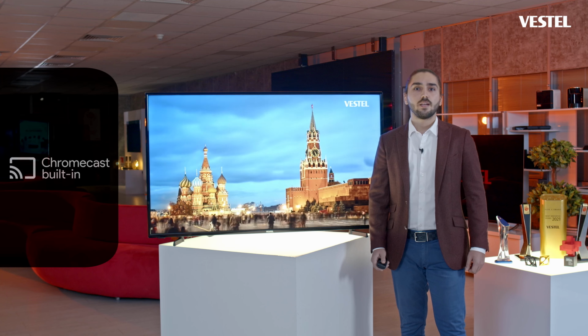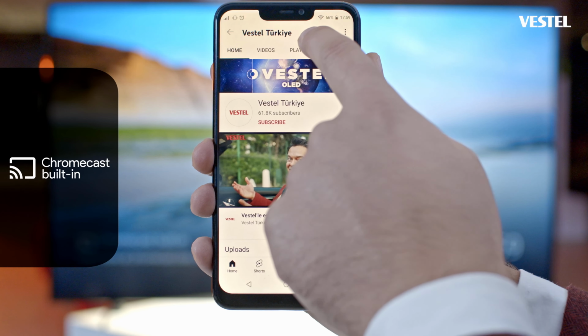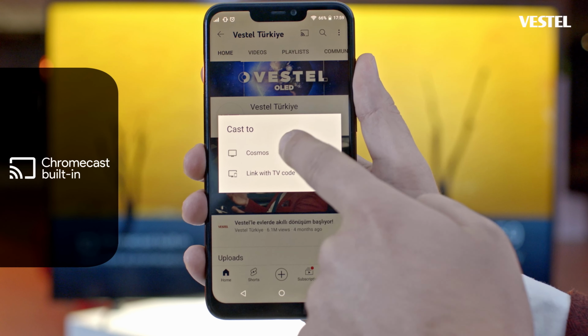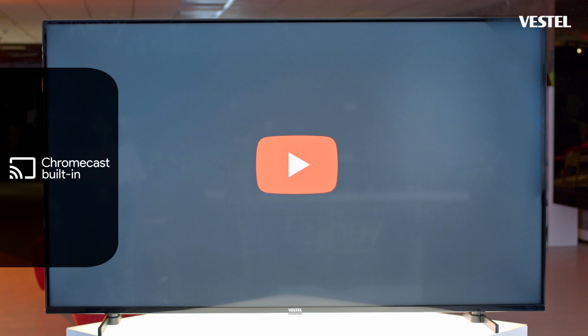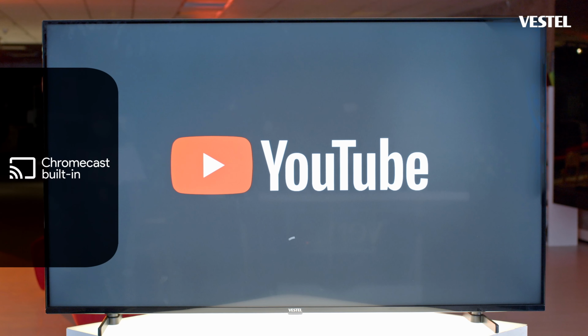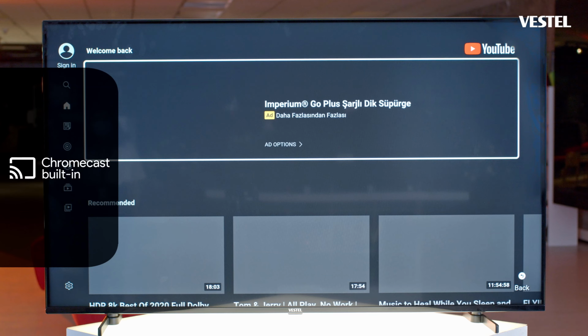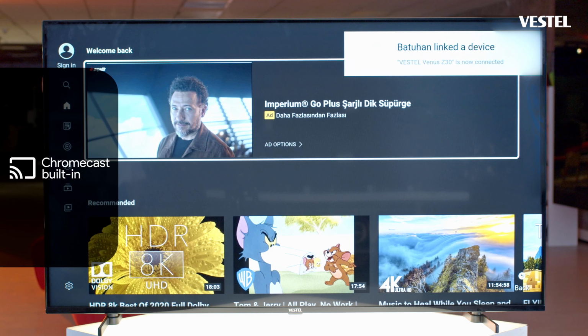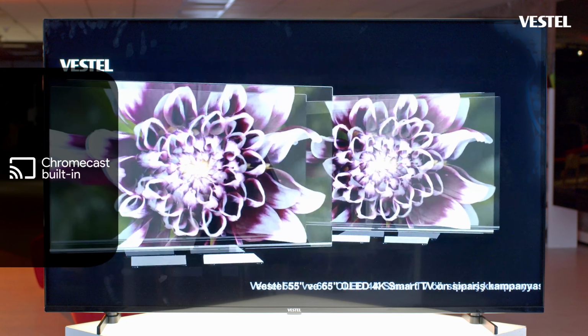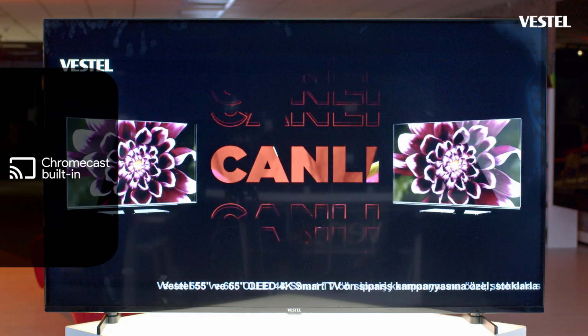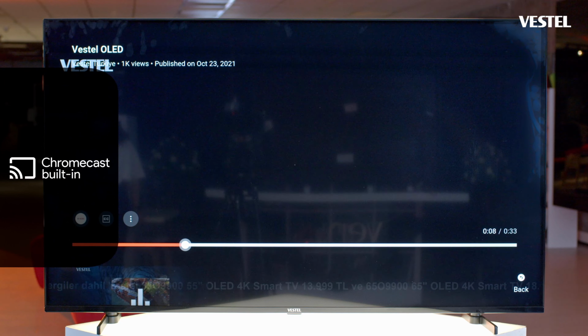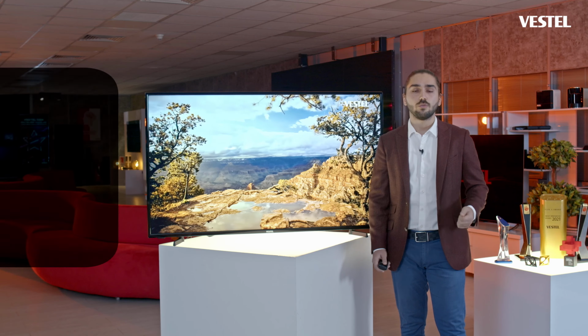Chromecast built-in. Chromecast built-in, which is used as an Android TV solution for TV broadcasting, is the name given to the technology that can broadcast video and audio to television over Chromecast-based applications. With the options specific to the Chrome browser and compatible applications on computers, image and sound can be transferred to the television from an external device. In order to use this feature, the external device and TV must be connected to the same internet network.